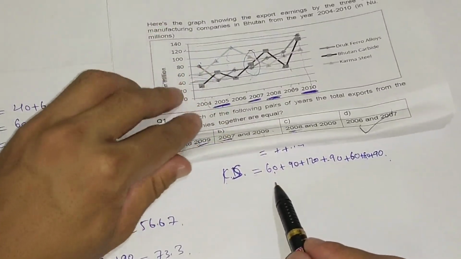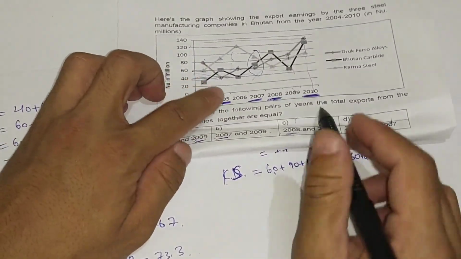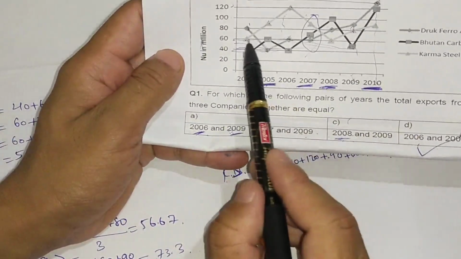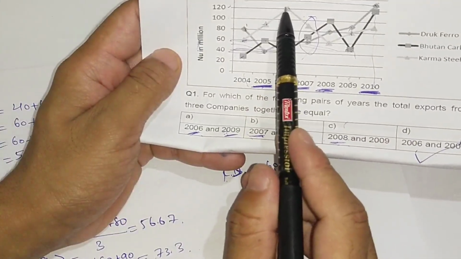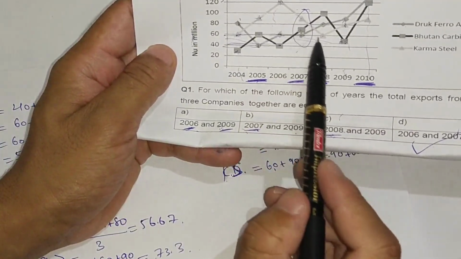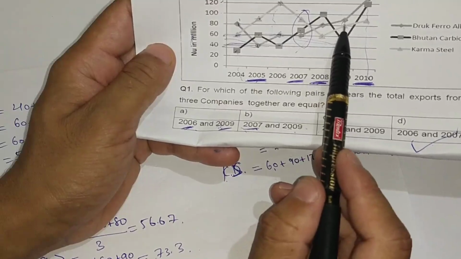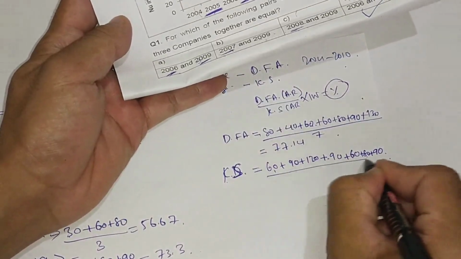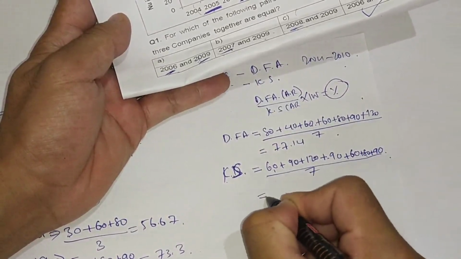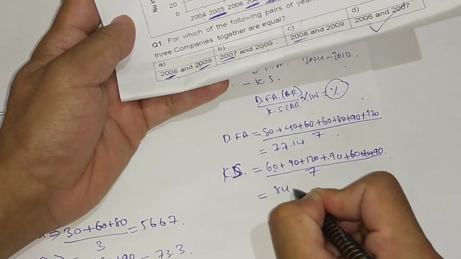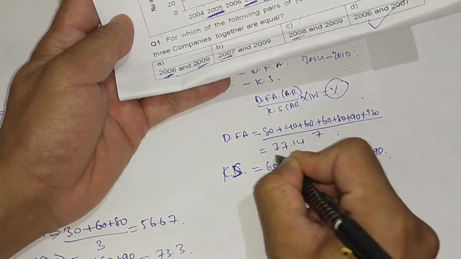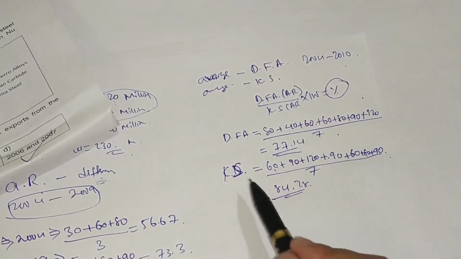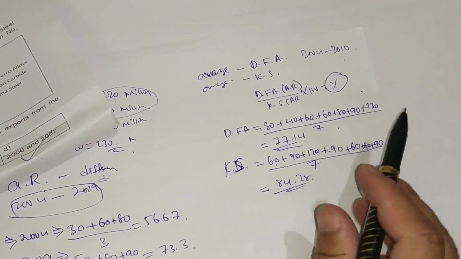Karma steel is 60, 90, 120, 90, 60, 80, 90, divided by 7 number of observations, so we'll again have 84.28. So Druk ferroalloys' average is 77.14 and Karma steel's average is 84.28.